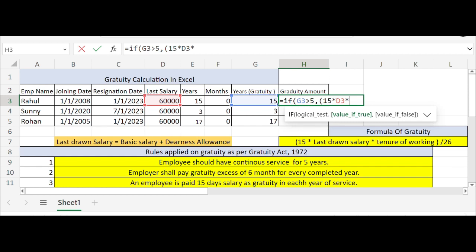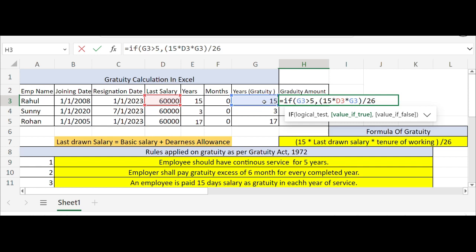We can get 15 days of salary for each year worked, the total of 15 days for each year whatever we have worked. So like this we are calculating. Then we close the bracket and divide it by 26.